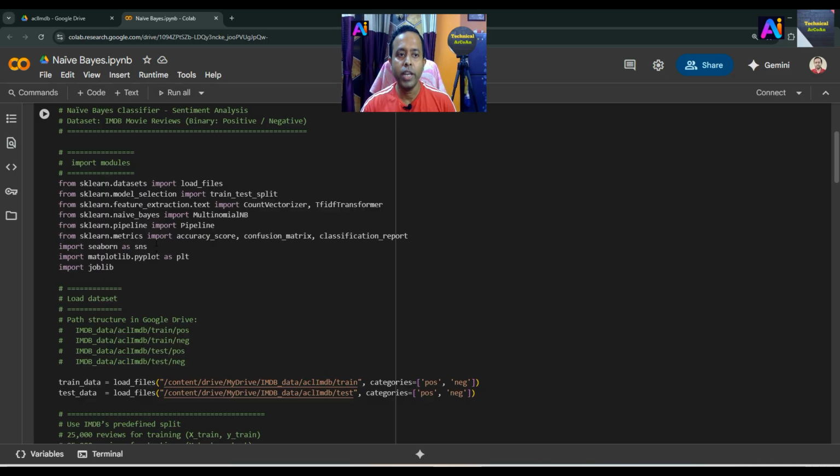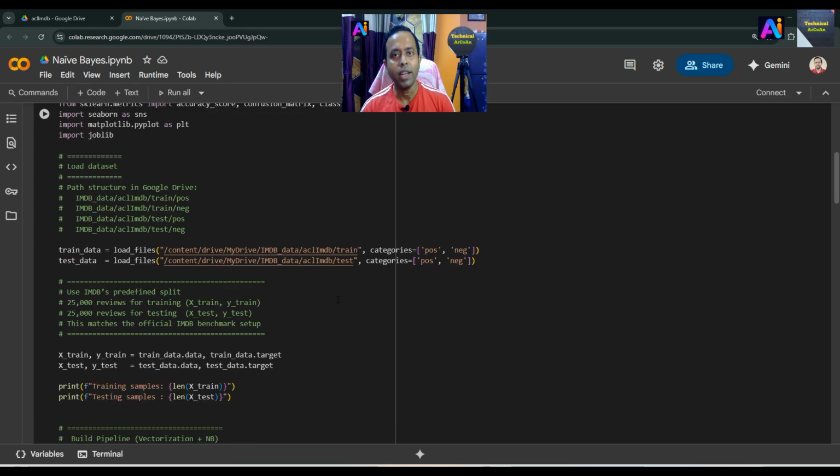First step we already know, import the modules: sklearn, needed for the machine learning tasks; seaborn, matplotlib and pyplot, needed for the visualization of the data; and joblib is the new module, which is used for loading and saving the model. We already said this model is trained on lots of data and needs nearly 1 hour for execution. That's why we save the model and after that we load it for our requirement for prediction.